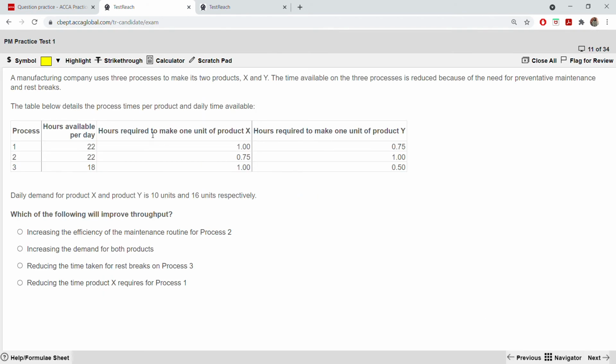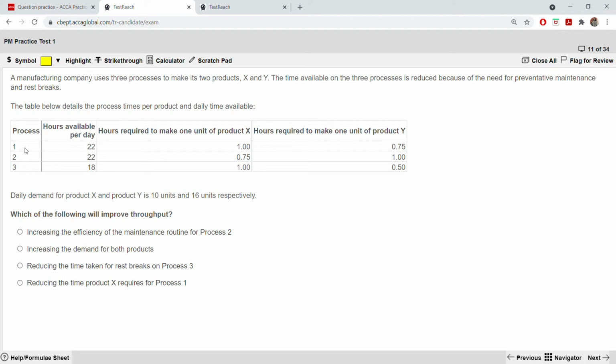Next, a manufacturing company uses three processes to make its two products X and Y. I think the examiner likes X and Y too much, everywhere X and Y, X and Y. The time available on the three processes is reduced because of the need for preventive maintenance and rest breaks. The table below details the process time per product and daily time available.